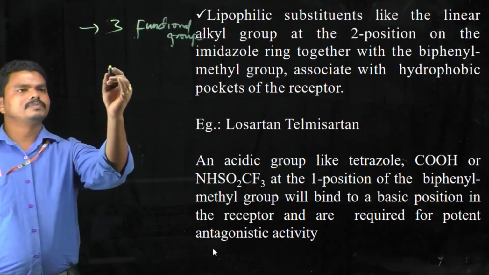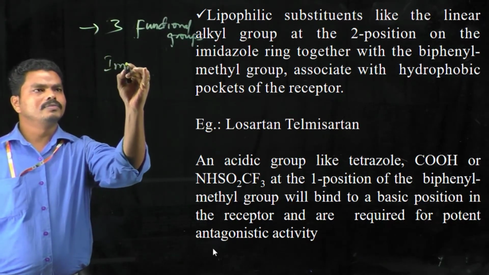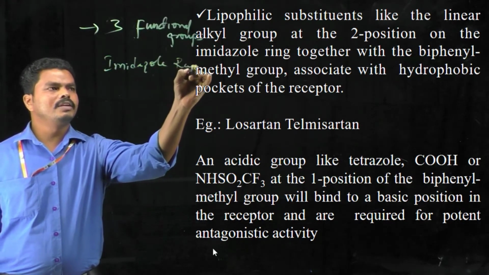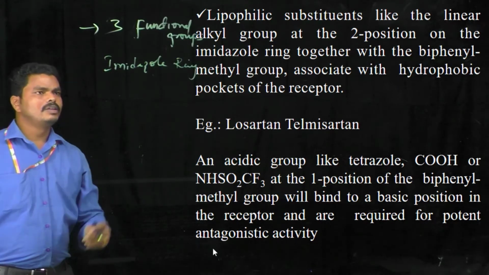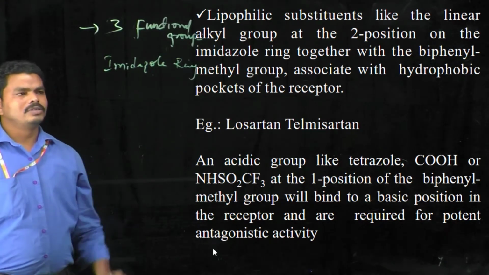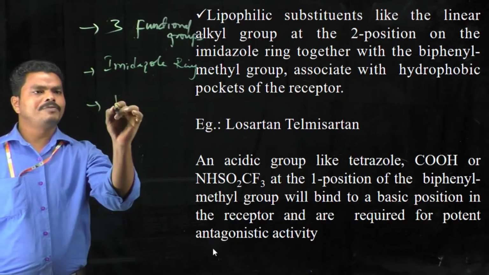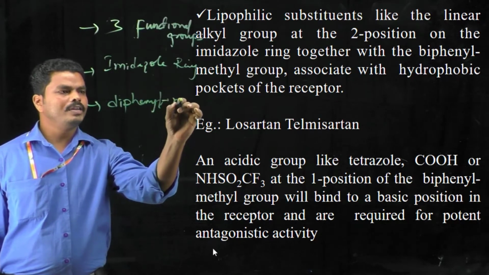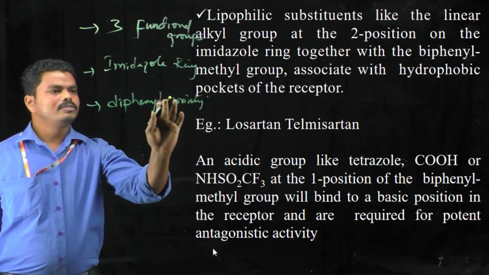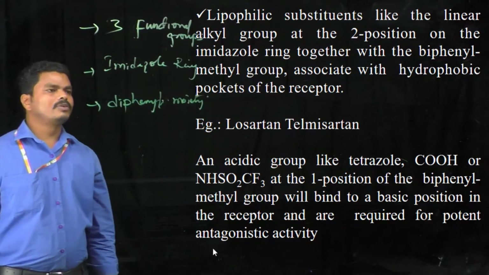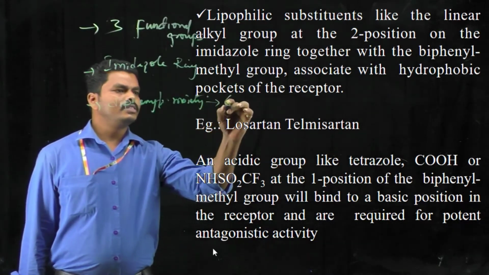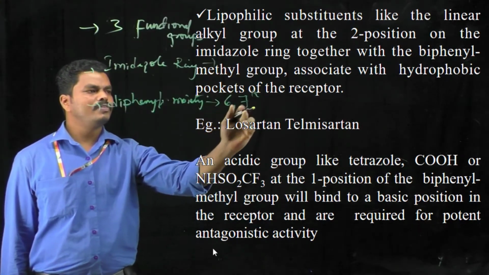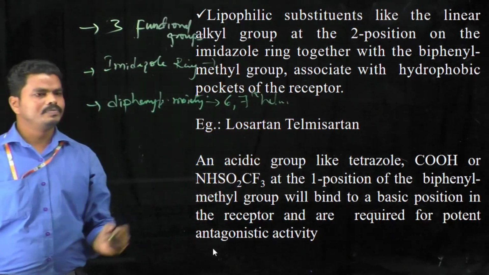First one is the imidazole ring, and this ring is required to form interactions with the 7th helical structure of the angiotensin receptor. Second one is the diphenyl moiety, which can form interactions with the 6th and 7th helical structures of the receptor.